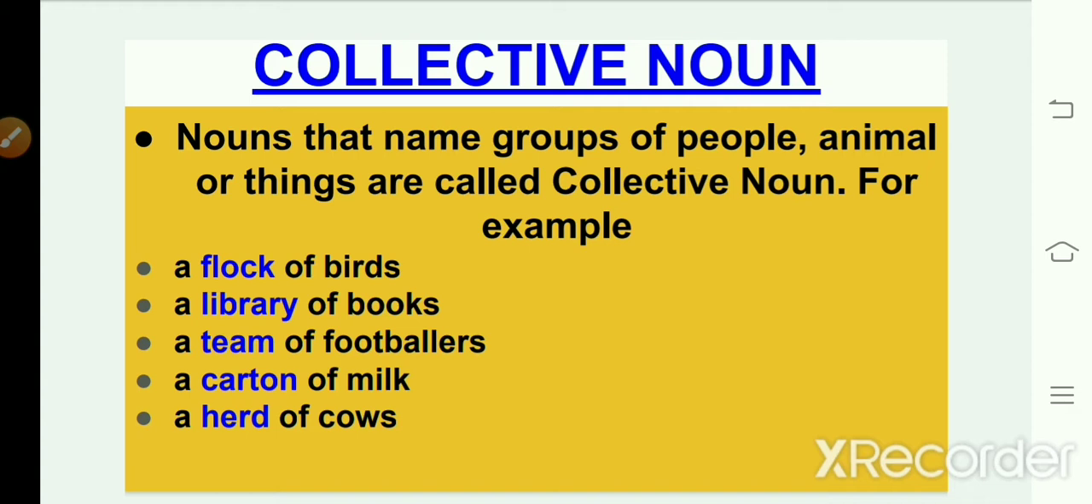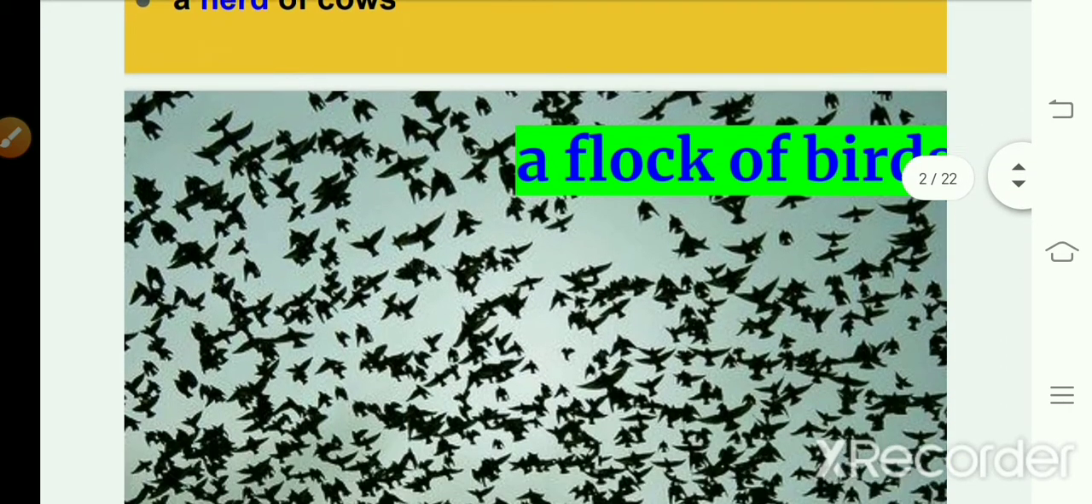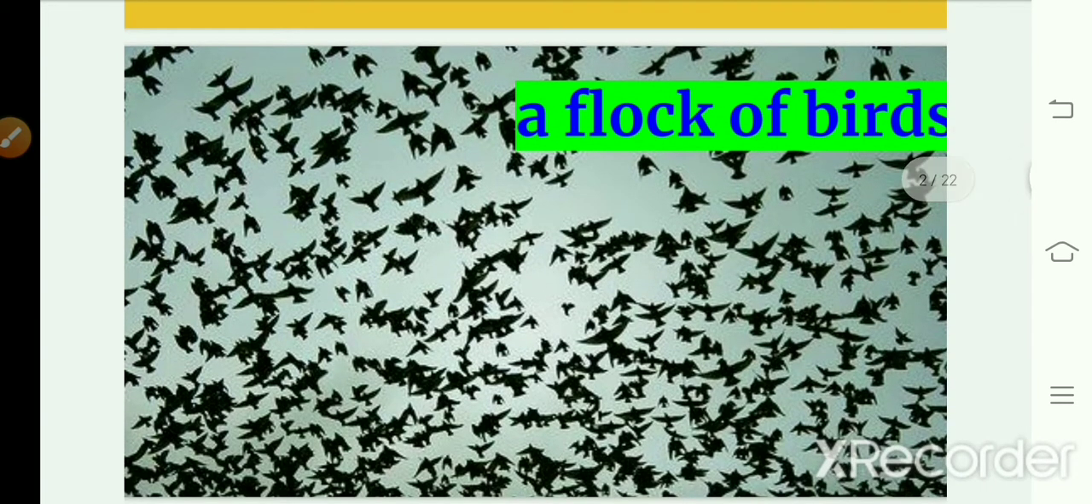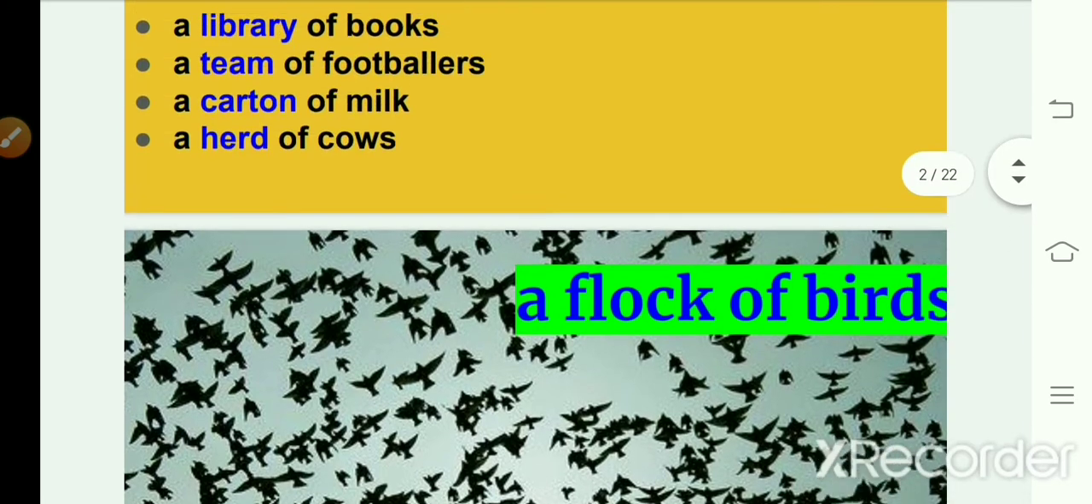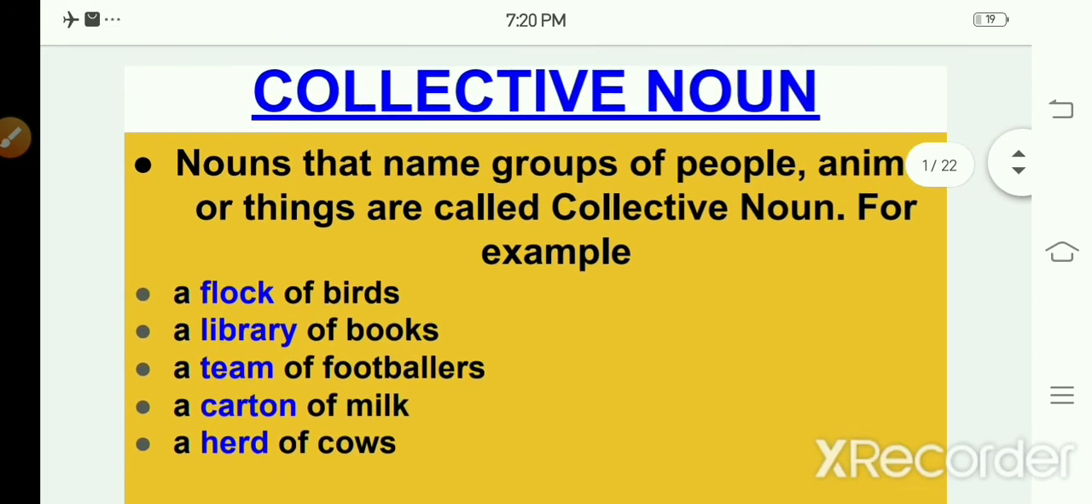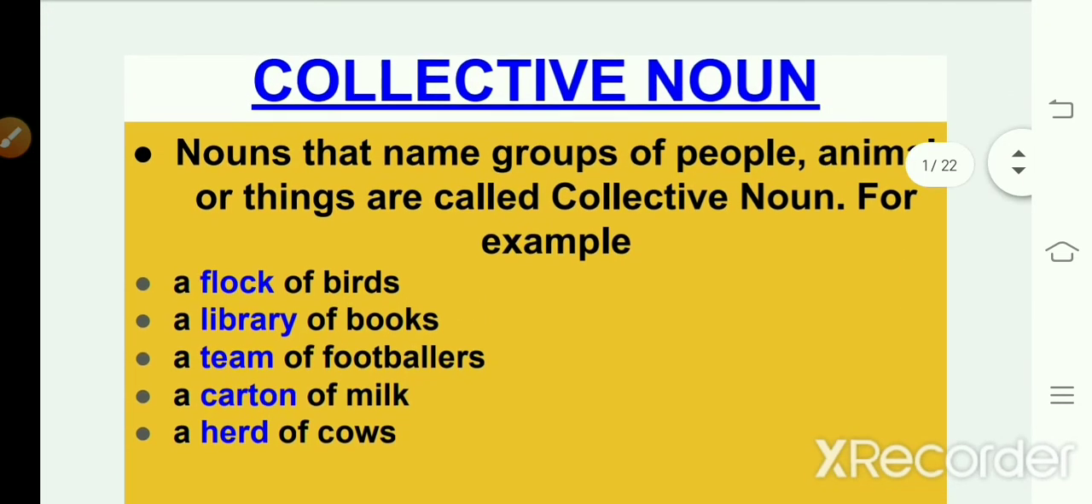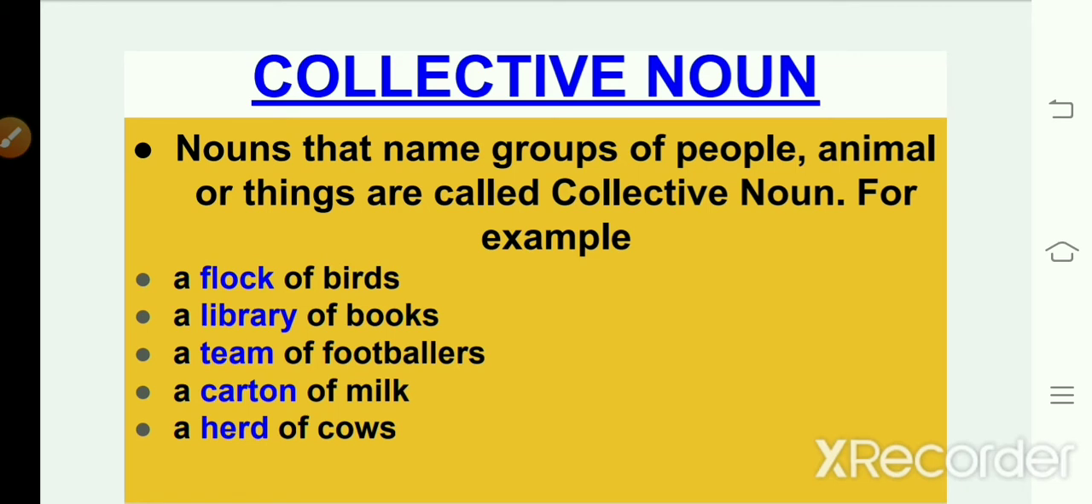So, dear students, whenever you see a bird flying in the sky, what you will say? Look, a bird is flying in the sky. But whenever you see a group of birds flying in the sky, what you will say? You have to use a flock of birds. You cannot say a group of birds, okay? You have to use the words a flock of birds. So, this word flock is a collective noun, okay? The words which are in blue color are collective nouns.